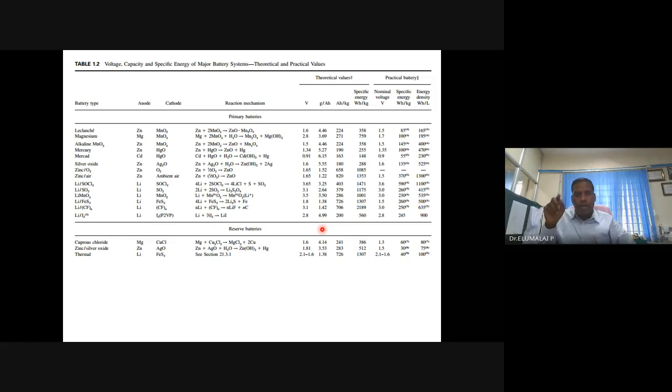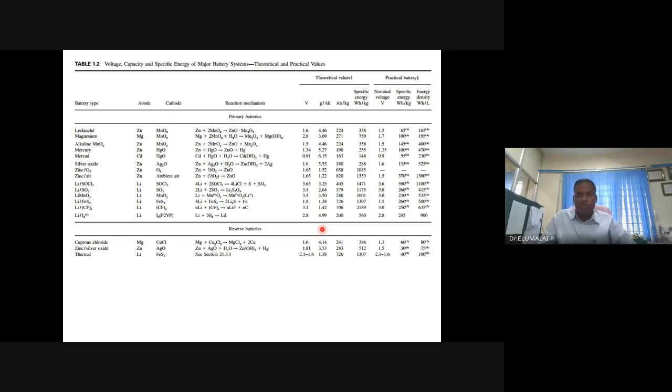So in the standard equation, theoretical capacity C equals n into 26.8 by mass, and n becomes 2 here. 26.8 is there already. What is the mass? You need to take the mass of zinc and the mass of MnO2.